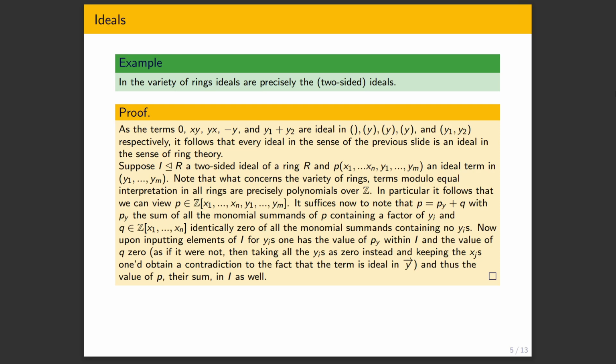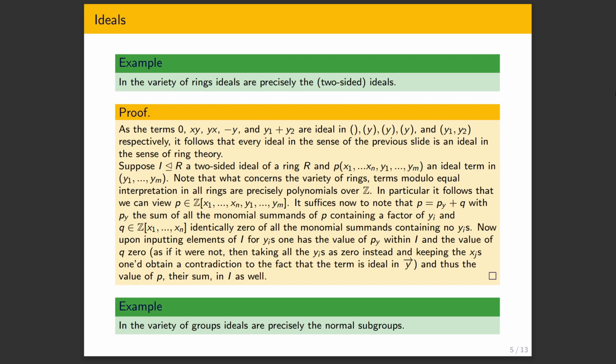Though it's important to note that in general, we still cannot quotient by ideals. It's still not quite clear how to get the equivalence relation, that congruence. And this is exactly what some varieties will have as a property, that we can quotient by ideals, and these will be called ideal determined varieties. We'll get to that in a moment. For now, this is just what ideals are in rings.